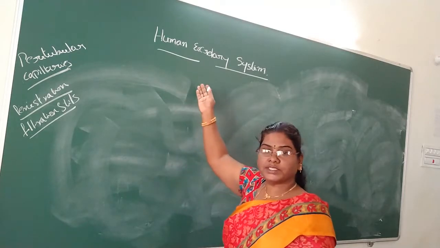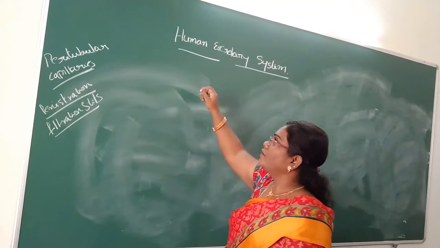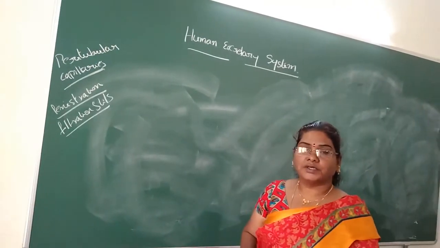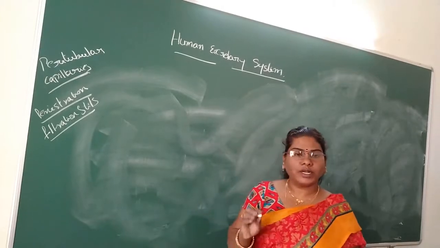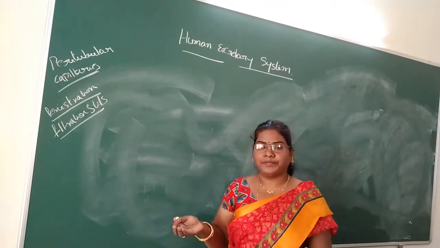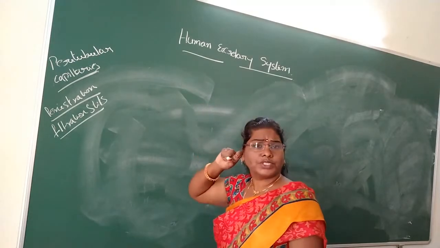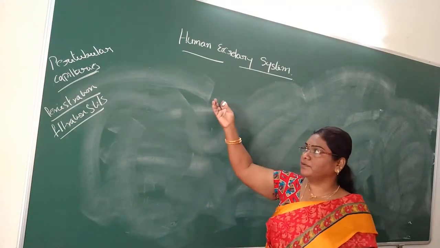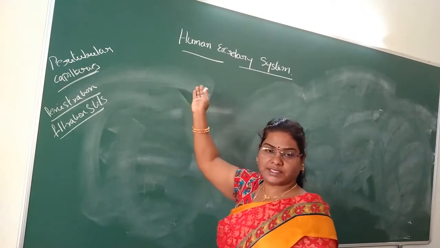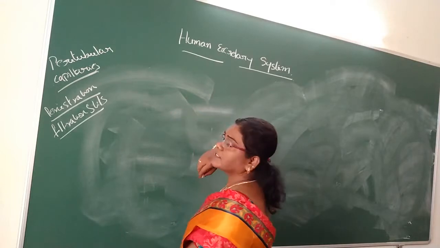Now I am going to discuss the human respiratory system. Mainly, what are the parts of the human respiratory system? We can discuss the outline structure. This is most important for the intermediate second year students for the essay. So what is the next topic, the human respiratory system?